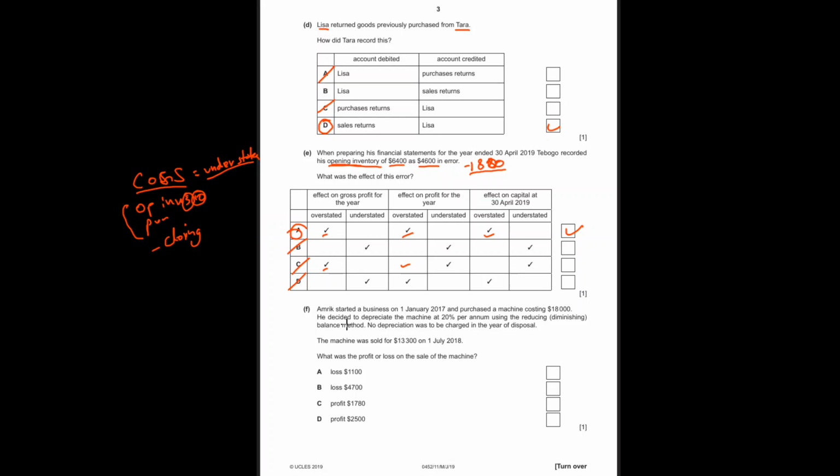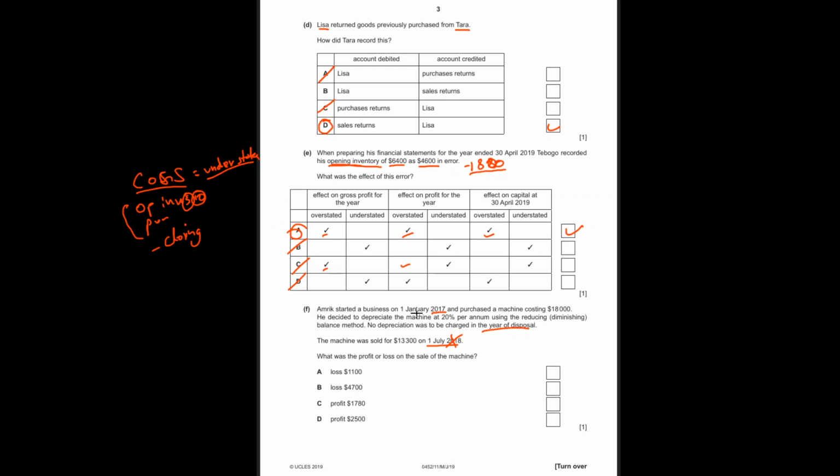Next question. Amrik started business on 1st January 2017 and purchased a machinery costing $18,000. He decided to depreciate the machine at 20% per annum using the reducing balance method. No depreciation was to be charged in the year of disposal. So the machine was sold in this year, 2018, so there's no depreciation in this year, okay? There's depreciation in the year 2017.